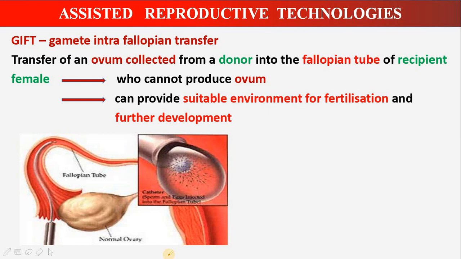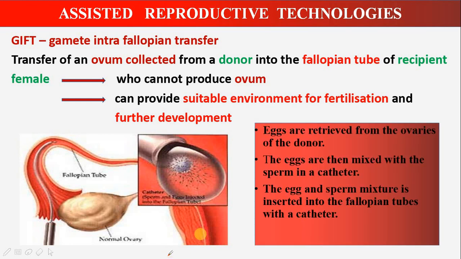So this is how you can see here. Your textbook just gives the transfer of ovum collected from the donor female into the fallopian tube of the recipient female who wants to conceive but cannot produce an ovum, but her womb is fit for fertilization, that is the uterus is fit, the fallopian tubes are all fine for fertilization and for the development of the fetus.